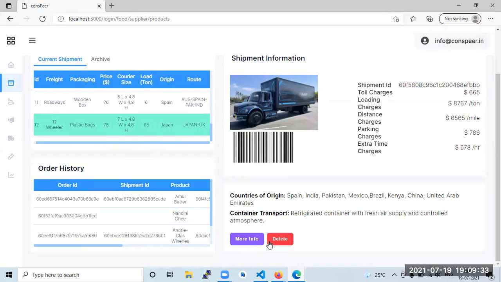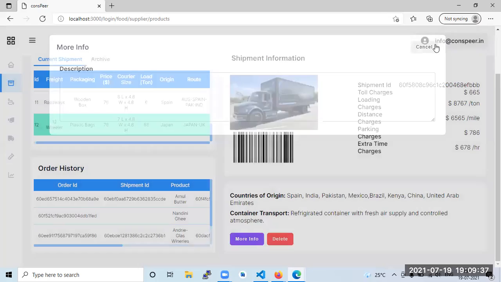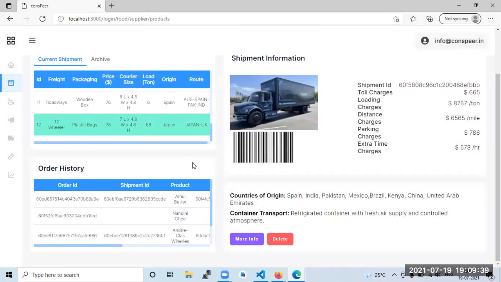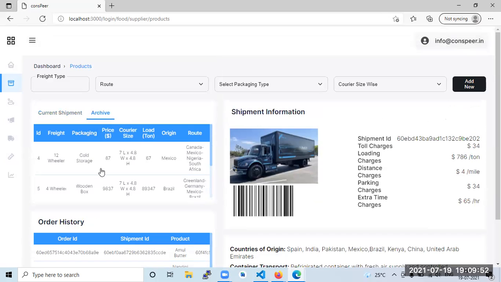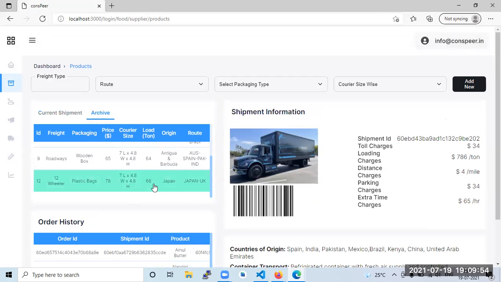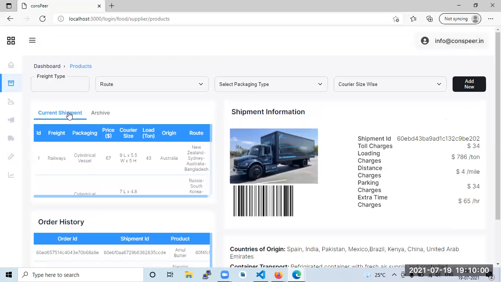What is the facility like? You could see more info, like description, website. In case the current shipment is false, we would be deleting it. As soon as we delete, it moves to archive. You see, it has moved to archive. This is Japan UK, and from there, if I undo, it would move back to current shipment. So these are all related to the database.